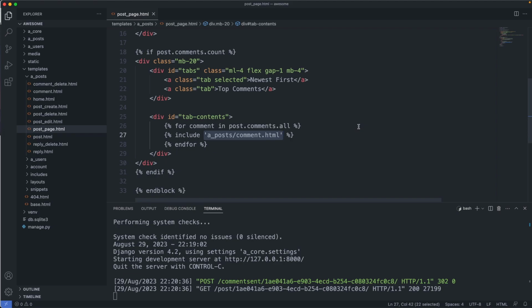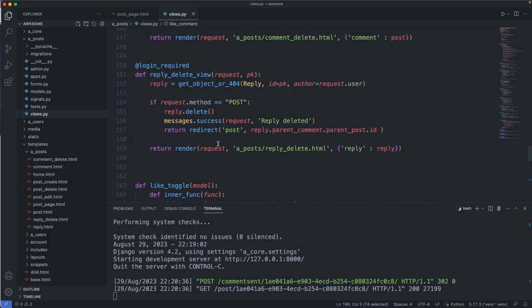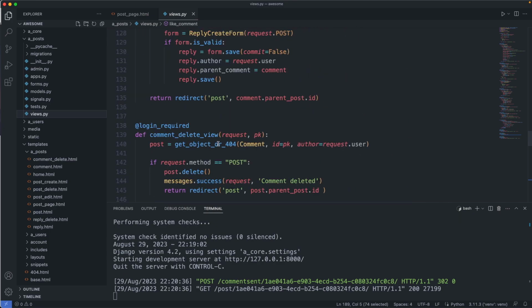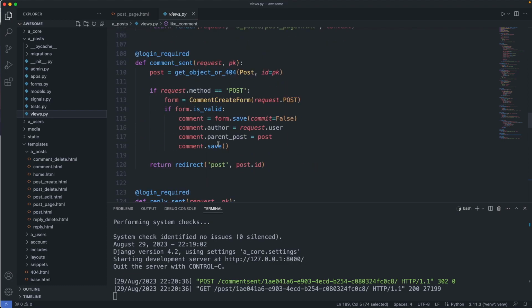So let's go to our views and modify the return statement. I copy this one here, then go to posts, views.py. Now I find the comment send function. There it is.